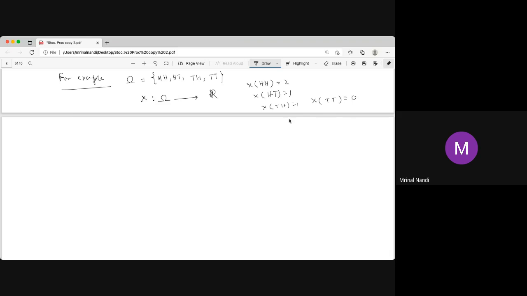See, if I say, what is the height of a student and what is the height of another student? If I have 3 different students, and if I know only the mean of the students, I can't recover the 3 heights. But if I know the heights, we can easily get the mean. That means if I'm using a random variable, the outputs are actually losing information. So a random variable loses information.